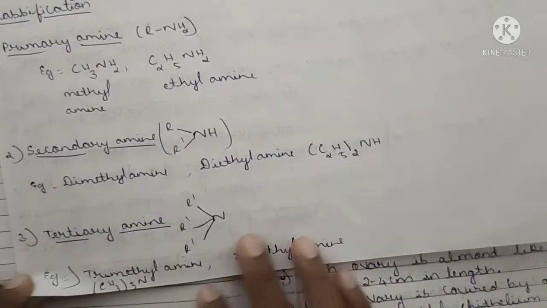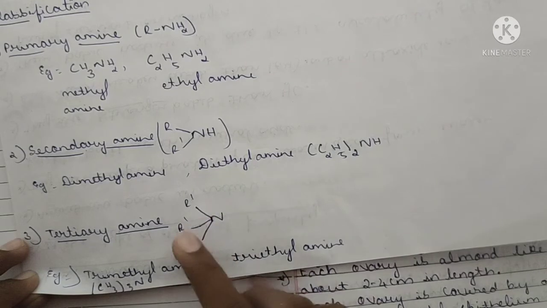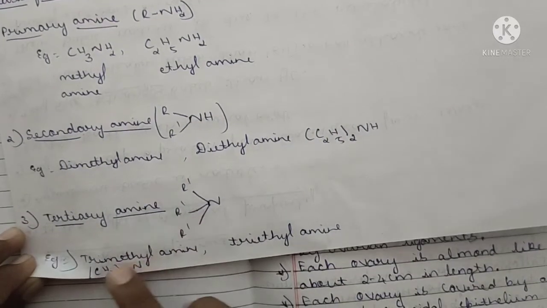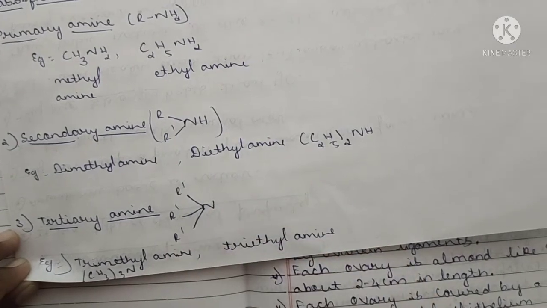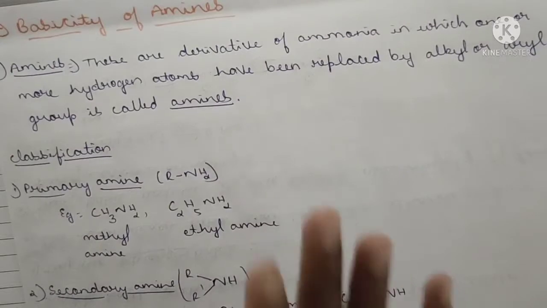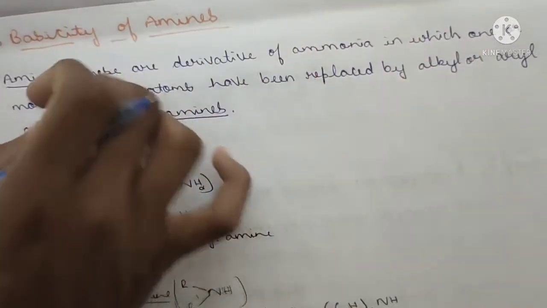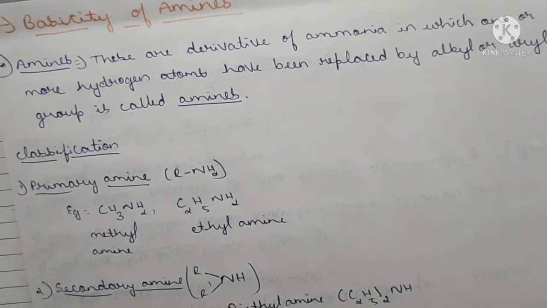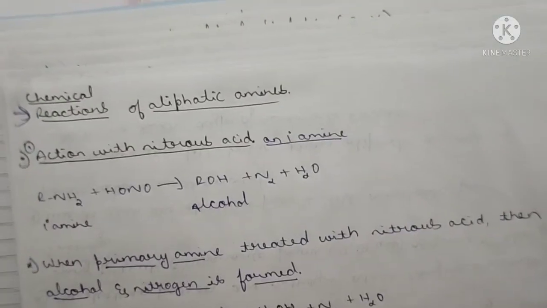Now tertiary: here three hydrogens are replaced by alkyl groups, that is (CH3)3N or (C2H5)3N. Trimethylamine and triethylamine. Basically, in the chemical reactions of the aliphatic amines you have to write these: what is amine, and classification. Got it? Then move towards the main question which was asked, that is chemical reactions of aliphatic amines.